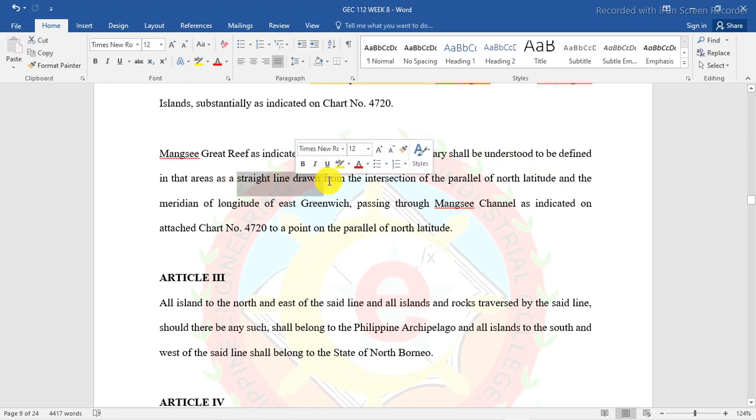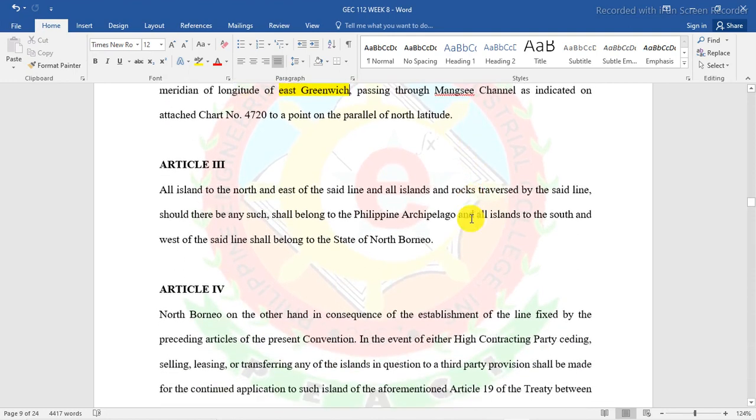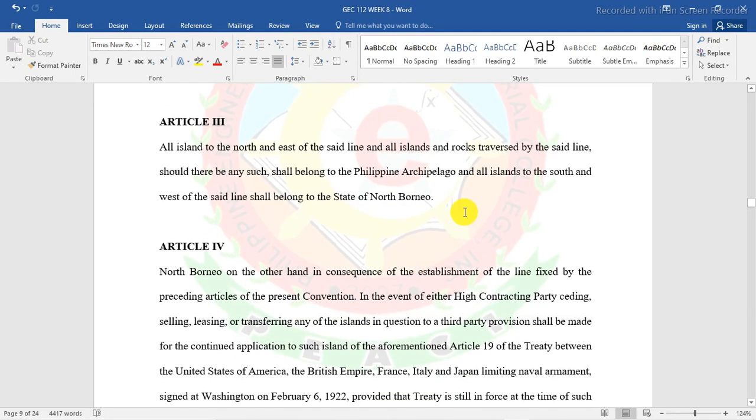There is indeed the straight line drawn from the intersection of the parallel of north latitude and the meridian of longitude east of Greenwich, passing through Mangsi Channel as indicated on attached chart number 4720, to a point on the parallel of north latitude. So Article 3 naman tayo: all islands to the north and to the east of the sideline, all islands and rocks transversed by the sideline, should there be any such, shall belong to the Philippine Archipelago. So ito pala yung belong natin.